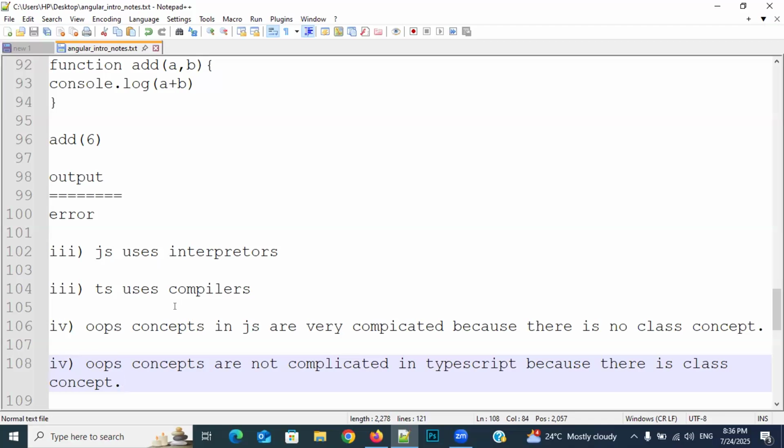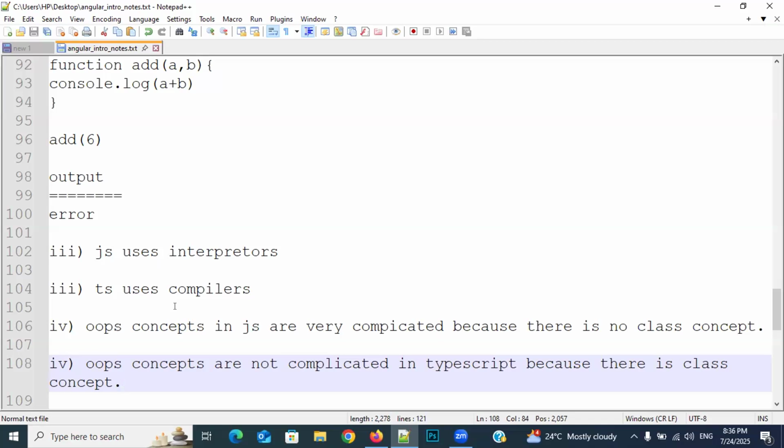Understanding my point? Respond, everybody. Yeah, clear. Okay, right. As soon as it finds the error, it will stop the interpretation. But what will the compiler do? It will read the entire program as a whole, at once. And whenever it finds errors, it will display the errors at once.